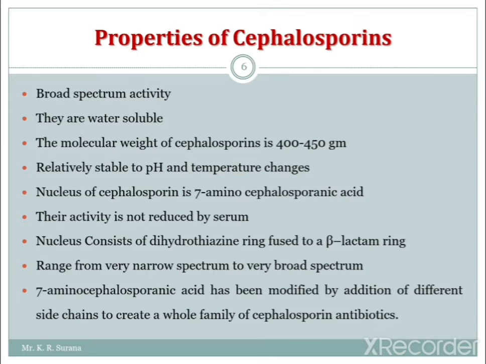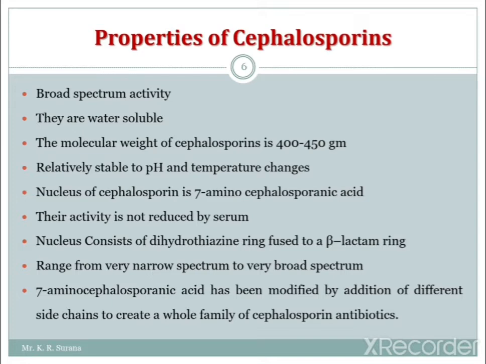So why the 6th position in penicillin and the 7th in cephalosporin? In penicillin, the thiazolidine ring is a 5-member ring, that's why the amino group comes at the 6th position. In cephalosporin, the fused ring, the dihydrothiazine ring, is a 6-member ring, so the amino group comes at the 7th position. That's why it is 7-aminocephalosporanic acid. Their activity is not reduced by serum. The nucleus consists of a dihydrothiazine ring, which is fused to a beta-lactam ring.